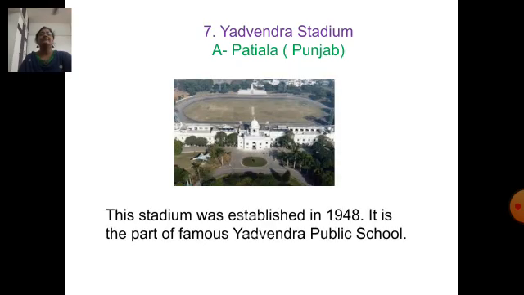Next question, where is Yadavindra Stadium located? Yadavindra Stadium is located in Patiala in the state of Punjab. This stadium was established in 1948. It is part of the famous Yadavindra Public School.